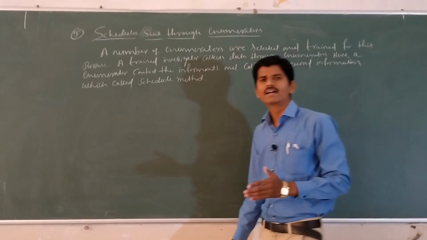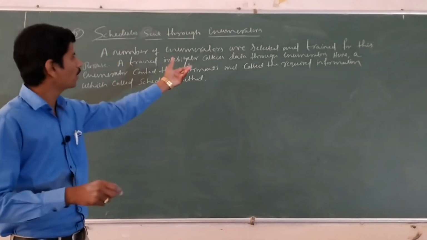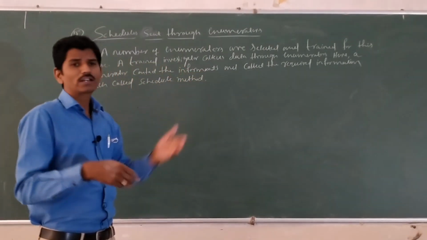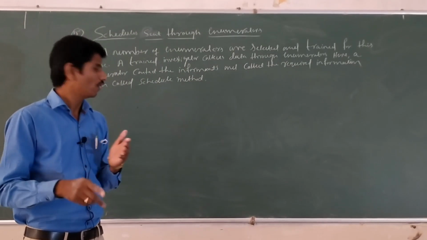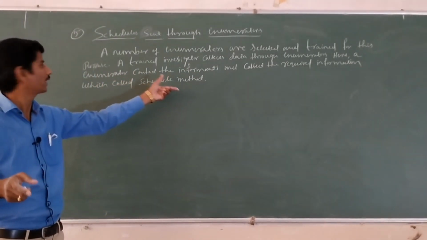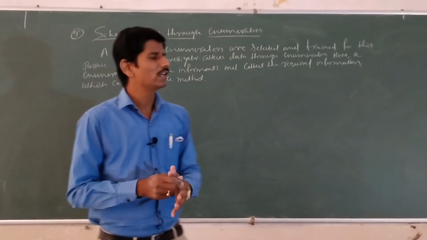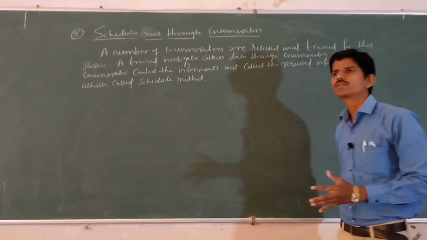The enumerators contact the informants and collect the required information. They collect all the required information. That is called the schedule method.